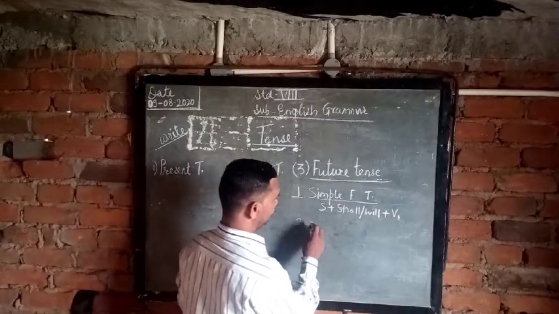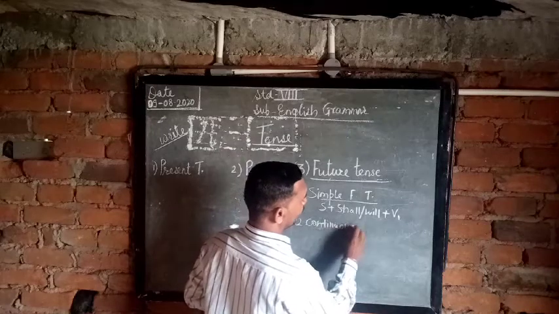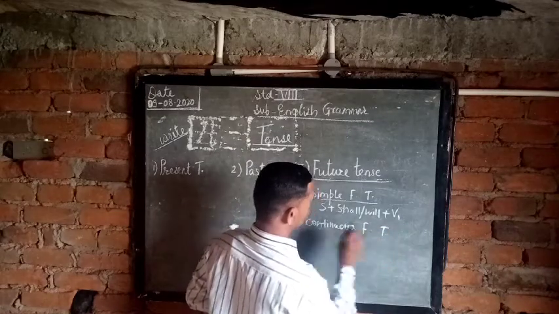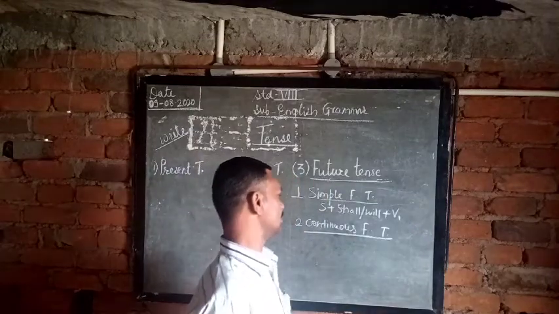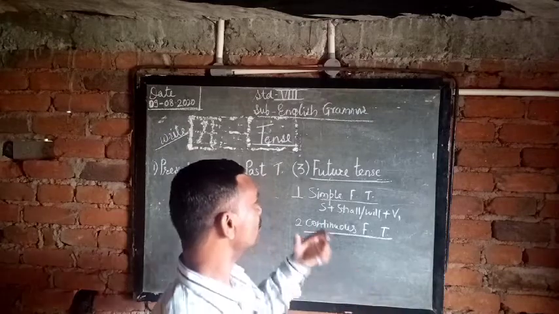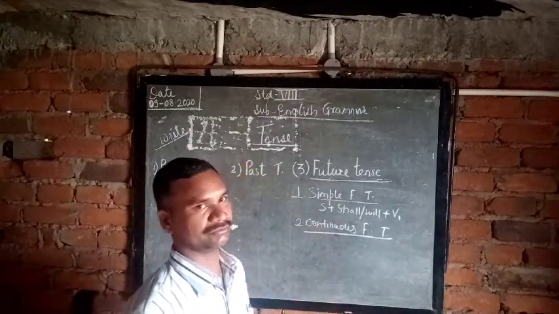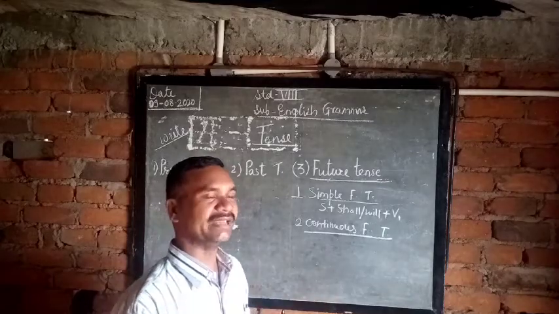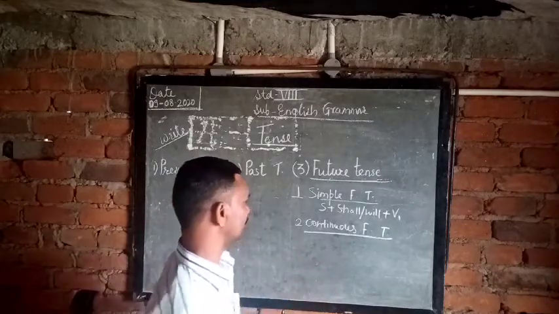Now second, continuous future tense. When we are discussing the continuous future tense, continuous is the word that in some other grammars has another name, progressive. So continuous means progressive, and progressive and continuous are the same word.